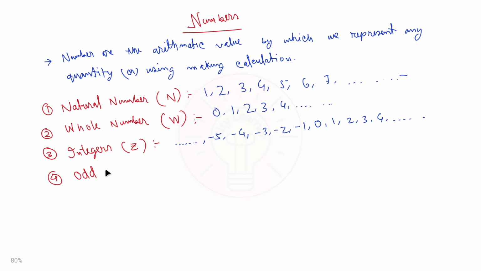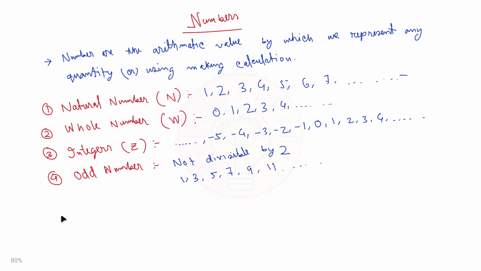Then we come to the odd numbers. So what are odd numbers? The numbers which are not divisible by 2 are called odd numbers. So the odd numbers are 1, 3, 5, 7, 9, 11, 13 and so on.